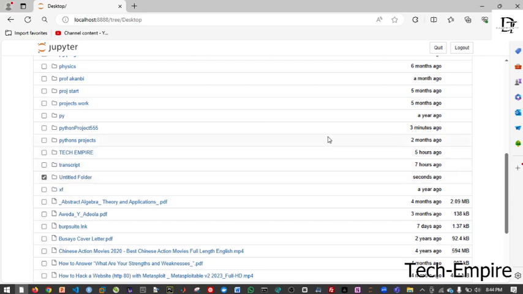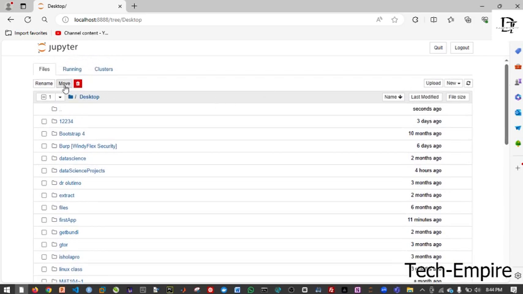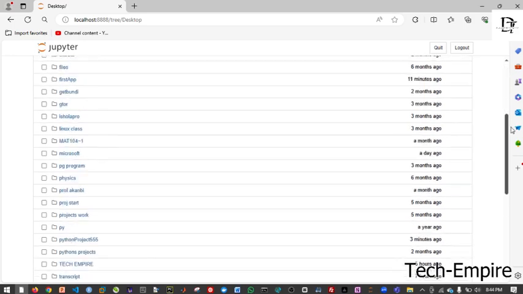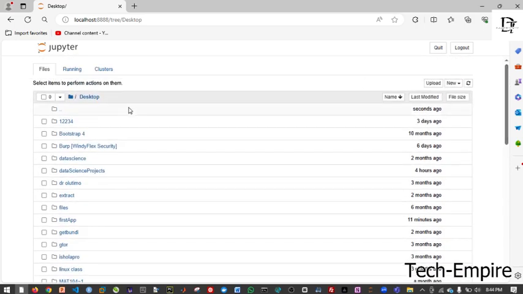Once you check it, you scroll back upward, and it will ask you to rename. Let me confirm it. Let me uncheck it to see whether we have rename. If you uncheck it, that is, you have not checked anything, you have not selected anything. Let's go up to see whether we are going to have a name. You can see that you didn't see anything like rename or delete there.